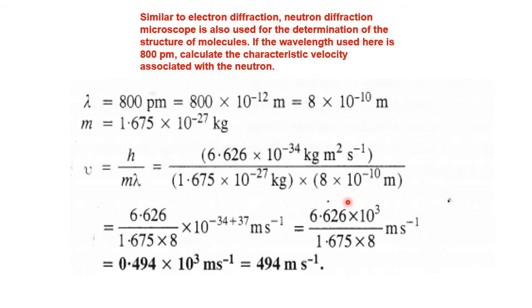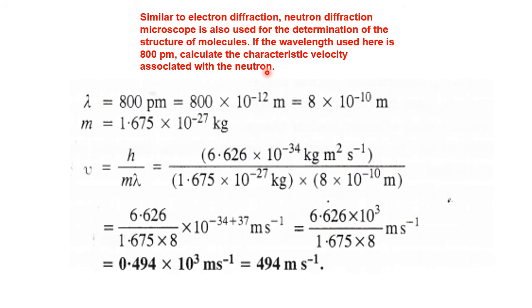Now, similar to electron diffraction, a neutron diffraction microscope is also used for the determination of the structure of molecules. If the wavelength used here is 800 picometers, calculate the characteristic velocity associated with the neutron. Let us use the same de Broglie equation.